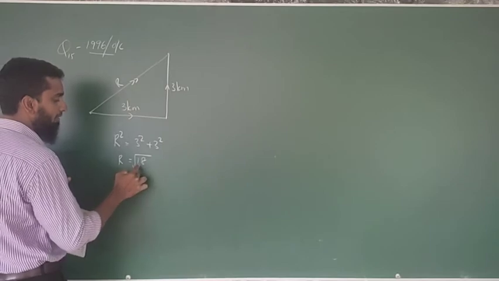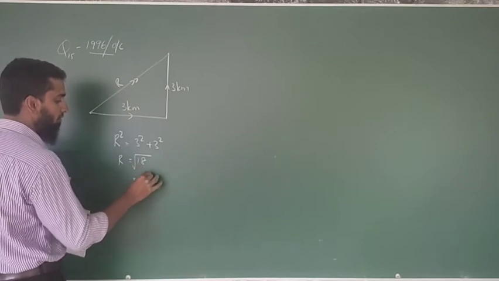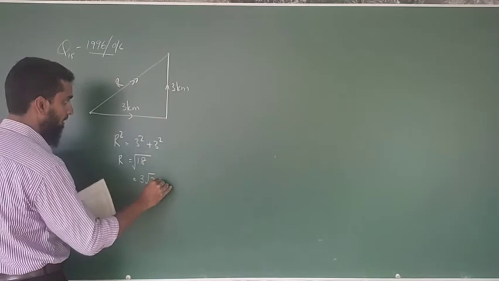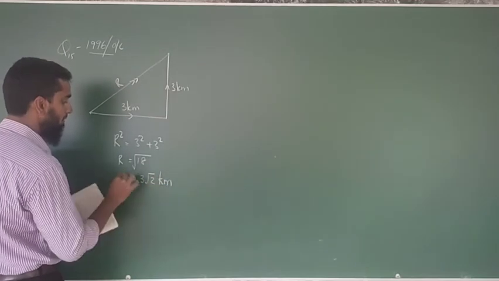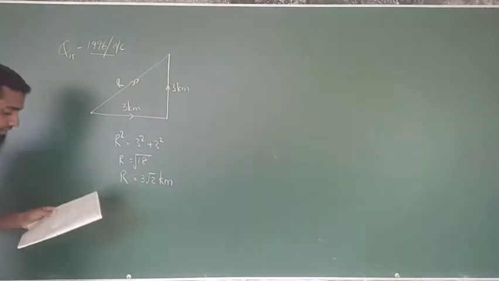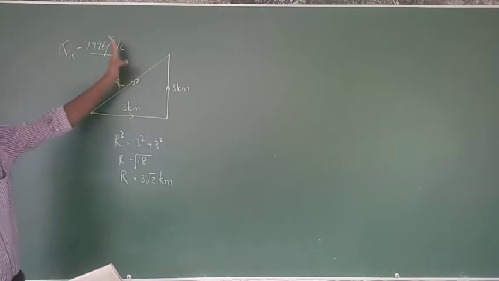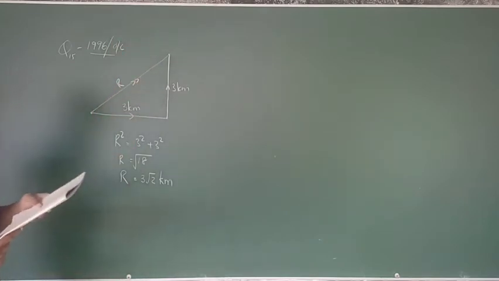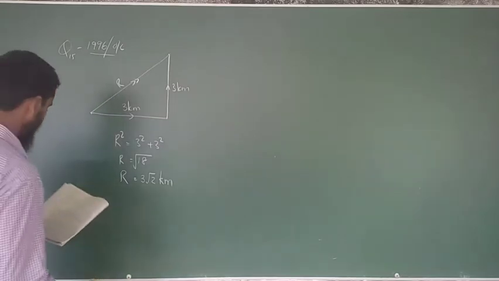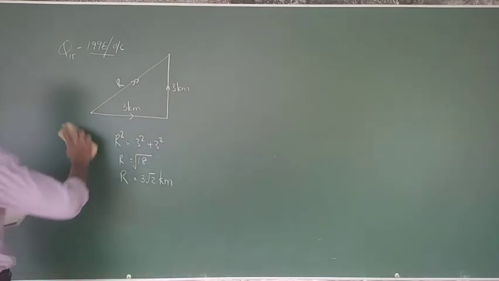This can be written as 9 into 2, therefore 3 root 2 kilometers is r, in the direction of northeast. The answer is third.